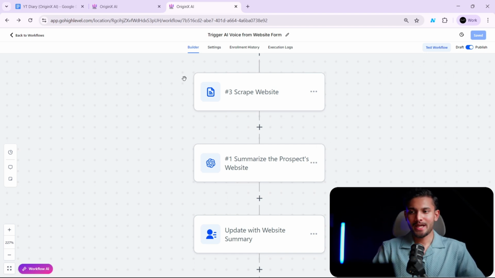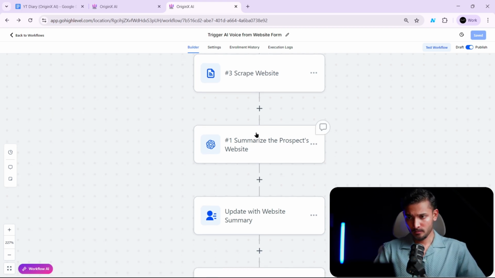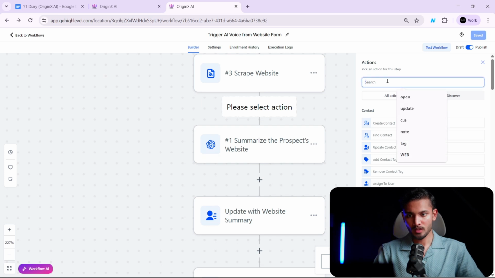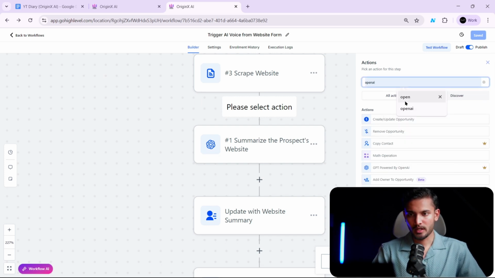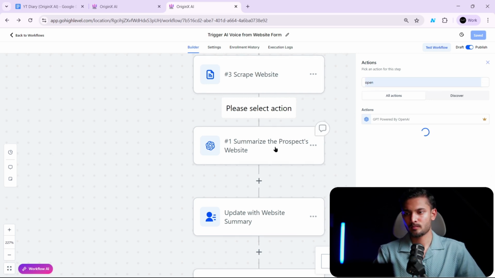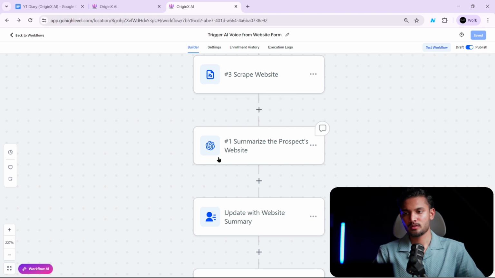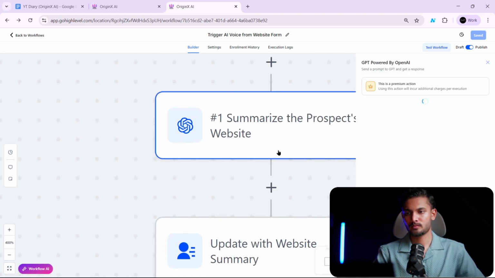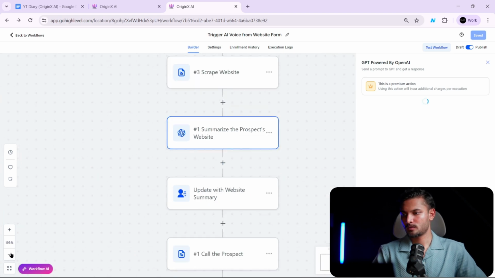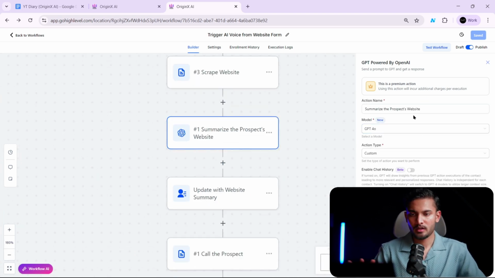Now we want to take that data, clean it, and summarize it, and then we will send it to the AI agent. So again, you will click on the plus icon, and here you will search OpenAI. So you will get this, you will click on that, and then once you're inside that, something like this will open up. Name it whatever you want. Model 4.0 will be enough. I think 4.0 mini will be even better if it saves you cost. And then the action type will be custom, and here you will put a prompt like this.